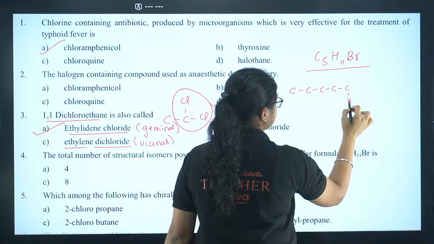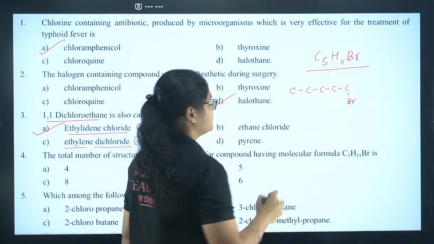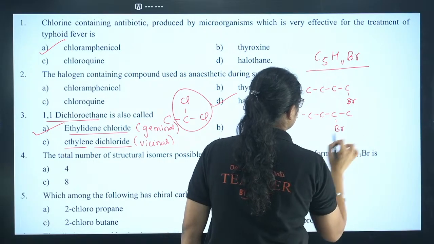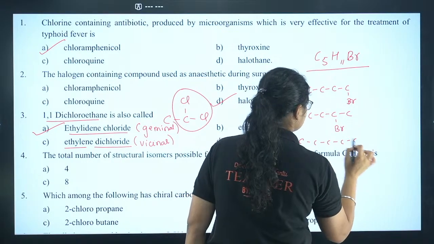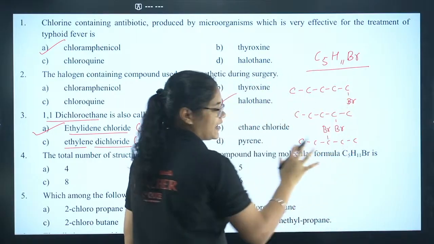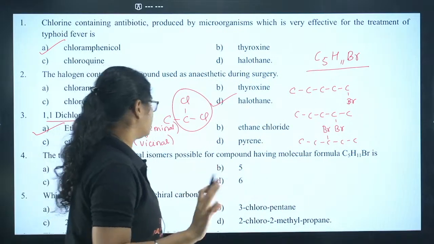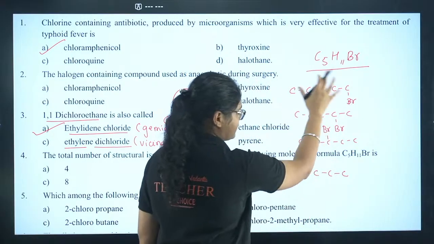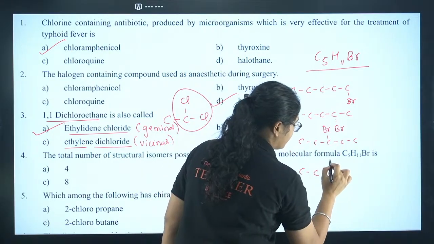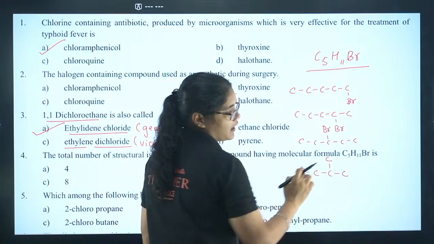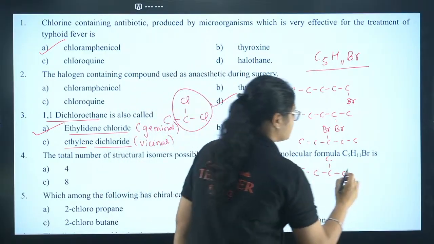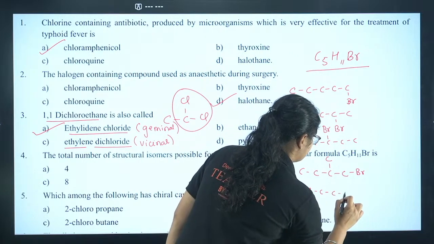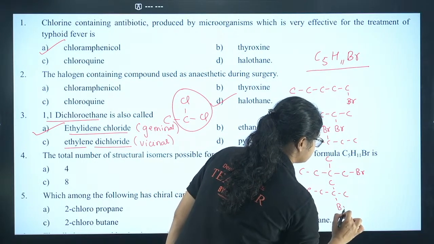On the first position, 1 bromine, that is 1 isomer. Then you have on the second position 1 bromine, and on the third position 1 bromine. So I have got 3 isomers here. Now after that you can have a chain of 4 carbons. Here I had a chain of 5 carbon. Now I'll have a chain of 4 carbon, and 1 carbon is in the branch. Now in this you can have bromine at this position, that will be 1 isomer, and here is the same one, you can have bromine at this position.